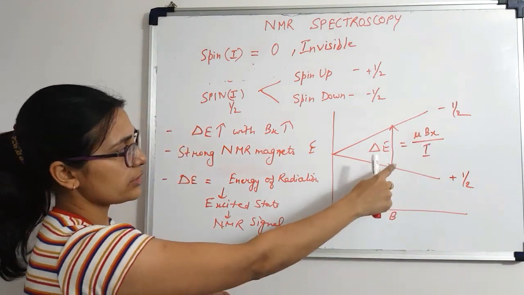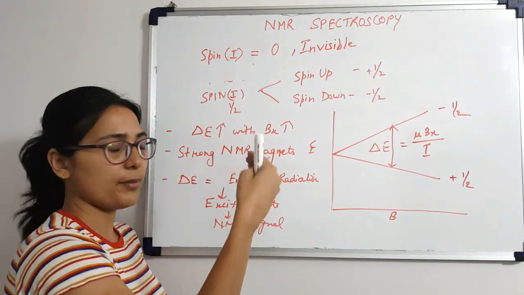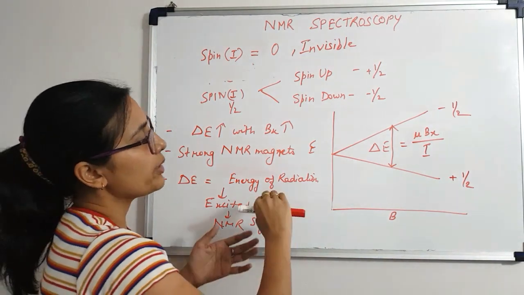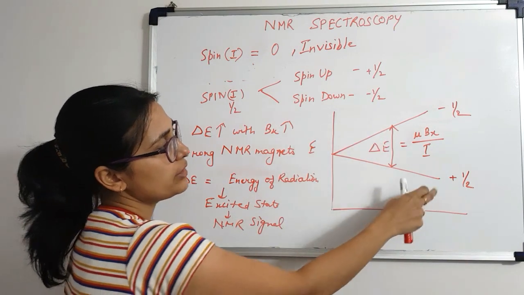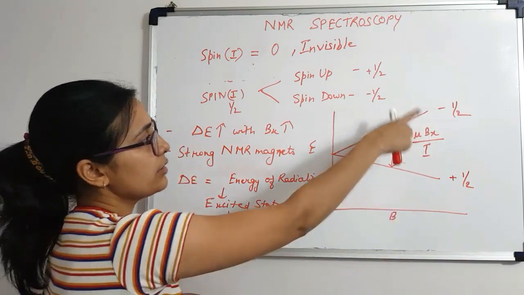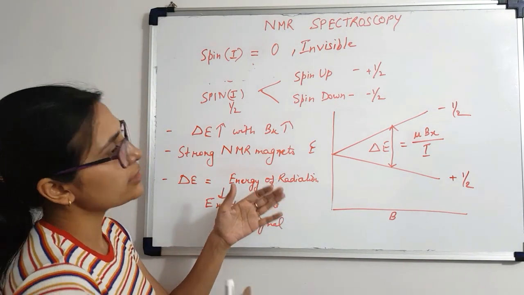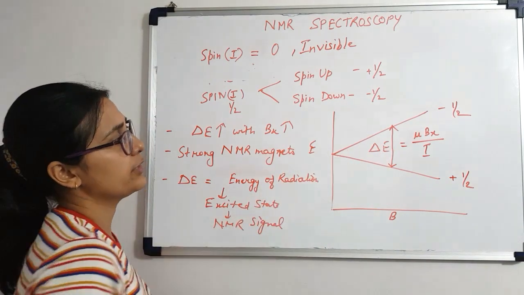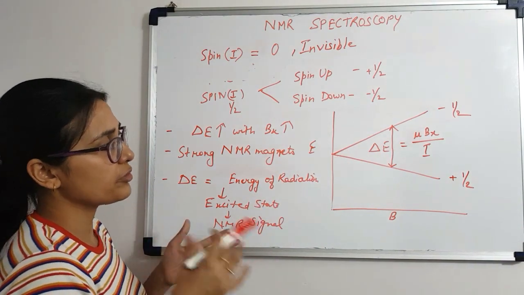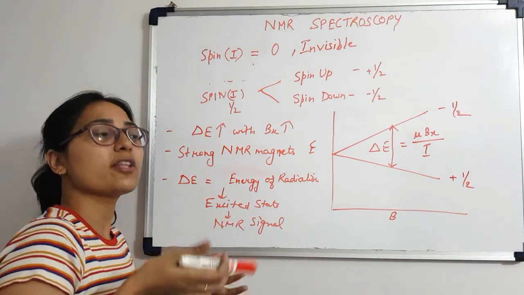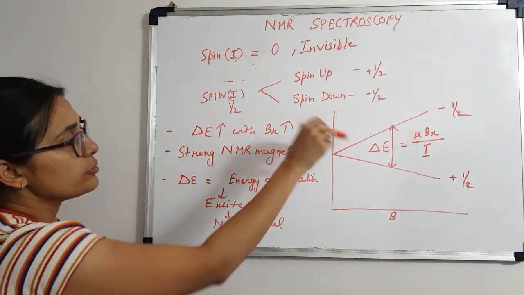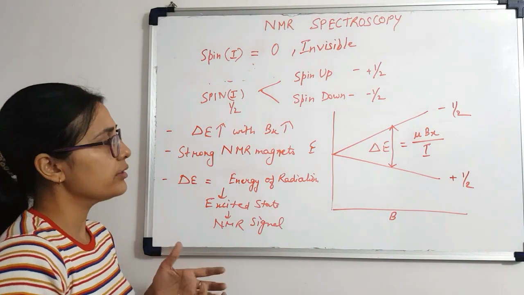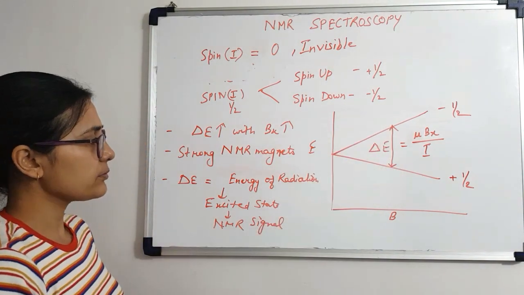Now the energy difference is going to increase with the increase in the external magnetic field, but this energy gap is always extremely small. So in order to increase the energy gap between these two spin states, you're going to require a very strong external magnetic field, because the difference in energy increases with the strength of the external magnetic field. So for this reason, for NMR spectroscopy to actually work, strong NMR magnets are required to increase this energy gap.